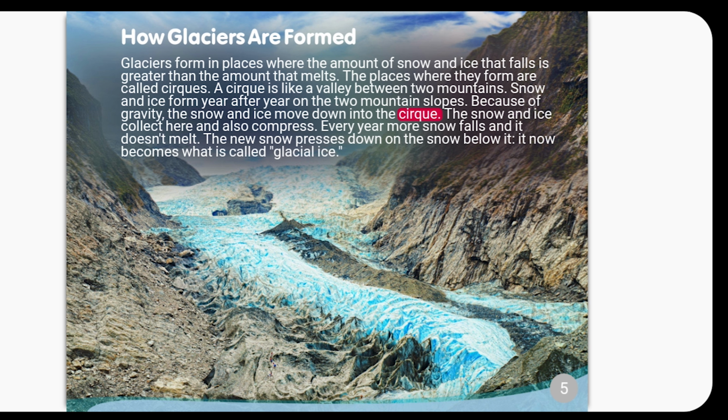The snow and ice collect here and also compress. Every year more snow falls and it doesn't melt. The new snow presses down on the snow below it. It now becomes what is called glacial ice.